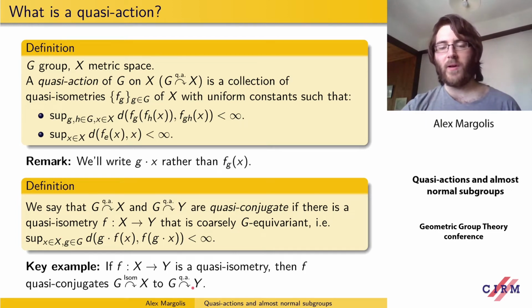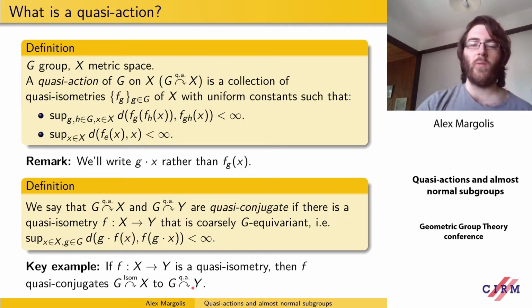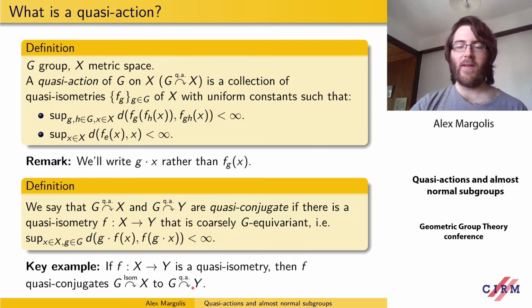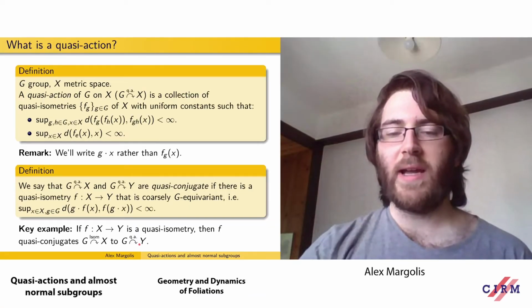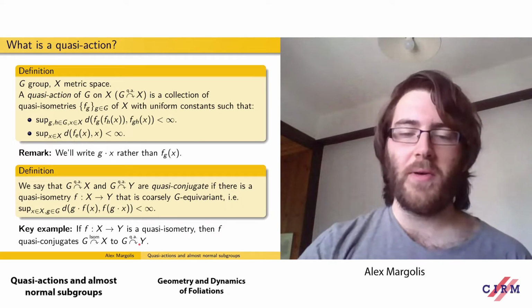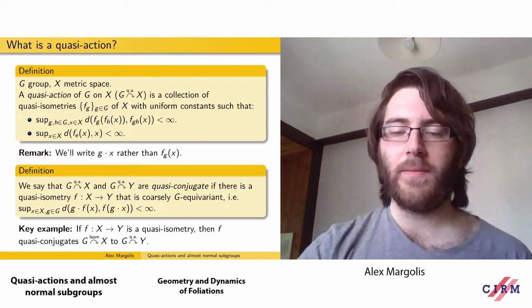And a key example is if we have a quasi-symmetry from X to Y, and we have an isometric action of G on X, then the quasi-symmetry F quasi-conjugates this isometric action to a quasi-action on Y. And part of the theory of quasi-actions is to do the other direction, to quasi-conjugate a quasi-action to a nice isometric action.